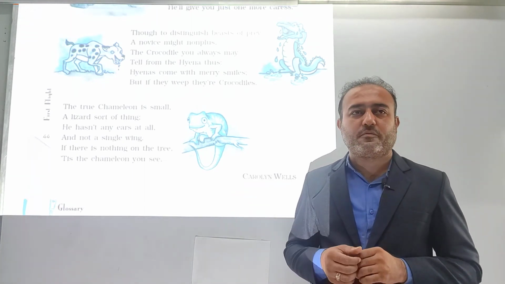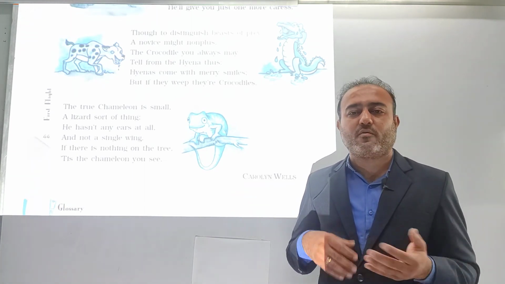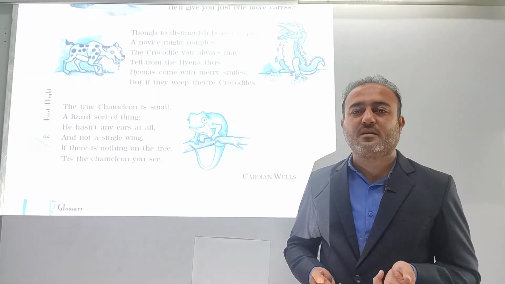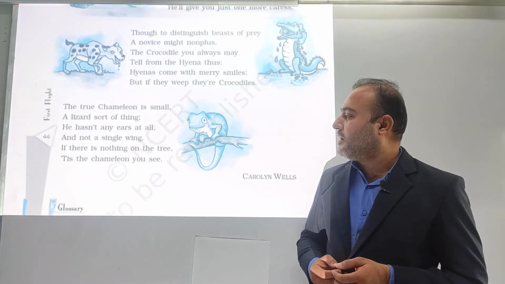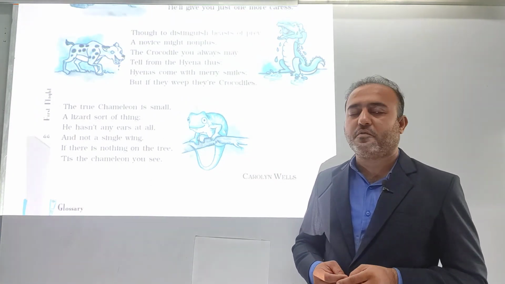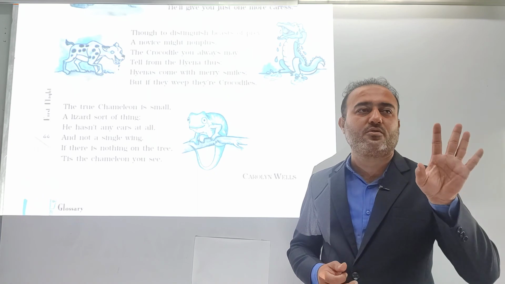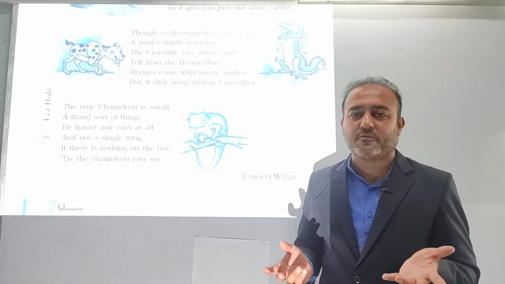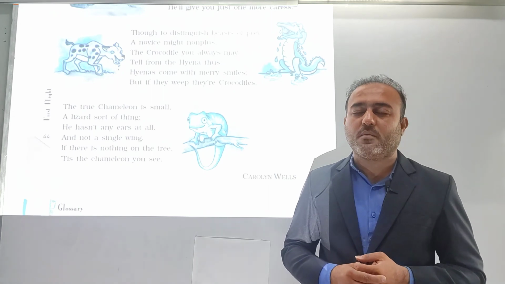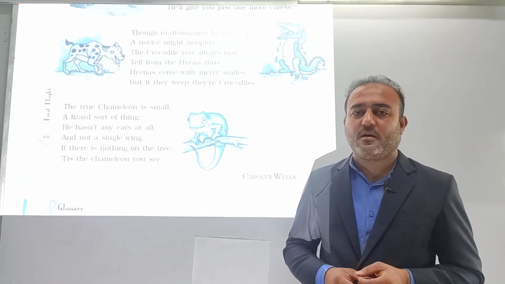So if you are looking at a tree, it might have already changed its color to brown or green, according to the bark or the leaves of the tree. And if you don't find anything, we should assume there is a chameleon. So this is again a funny thing, and this is how the poem comes to an end.